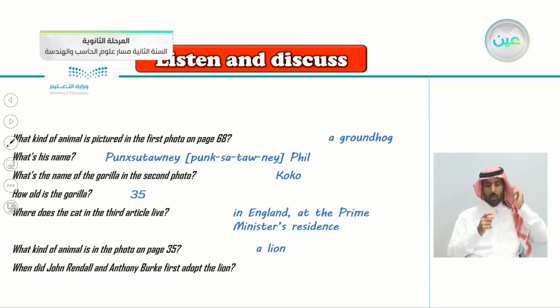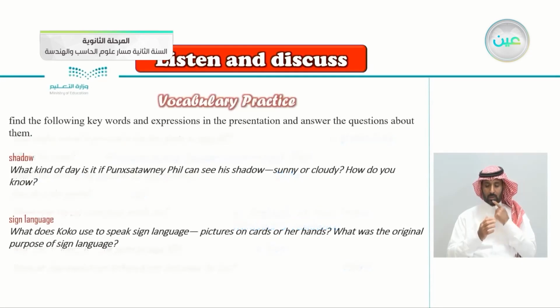When did John Rendell and Anthony Burke first adopt the lion? When? So we're asking for time here. When did John Rendell and Anthony Burke first adopt the lion? So the answer here is in 1969. Very good. Another vocabulary practice here.